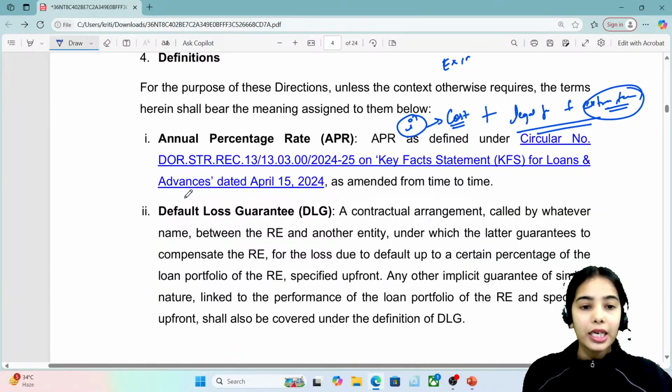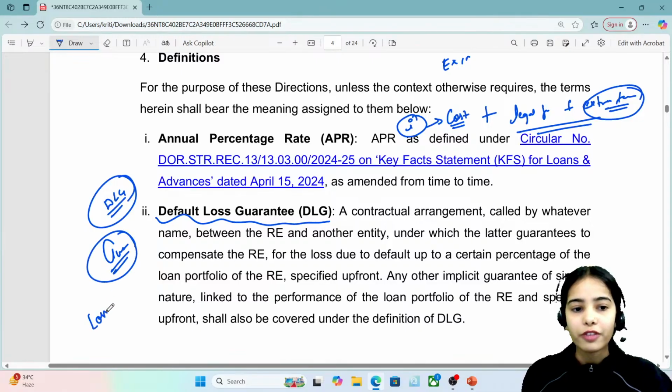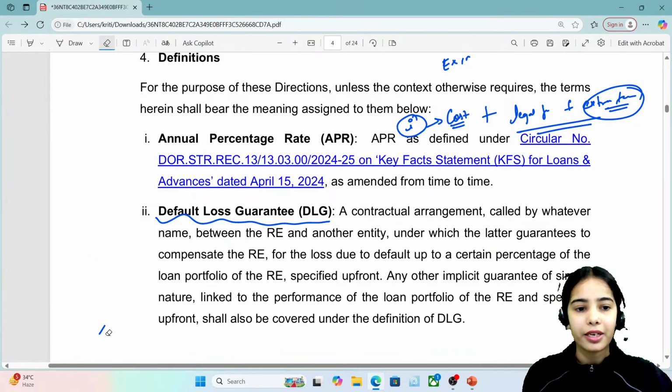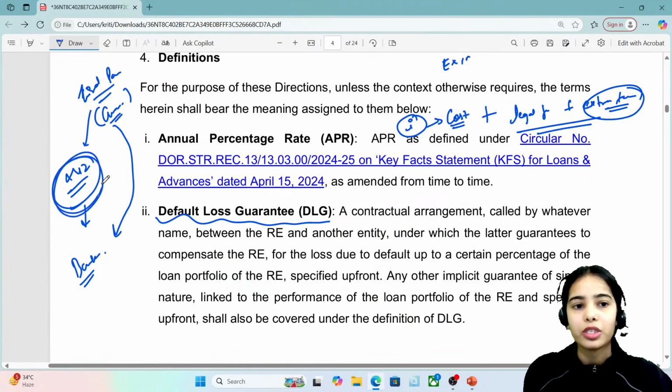Okay, next is default loss guarantee. You can understand that it is the guarantee that is provided for the default loss. So let's say that XYZ wants to take a loan from a bank. Let's say a third party is providing some guarantee to the bank on behalf of this person.